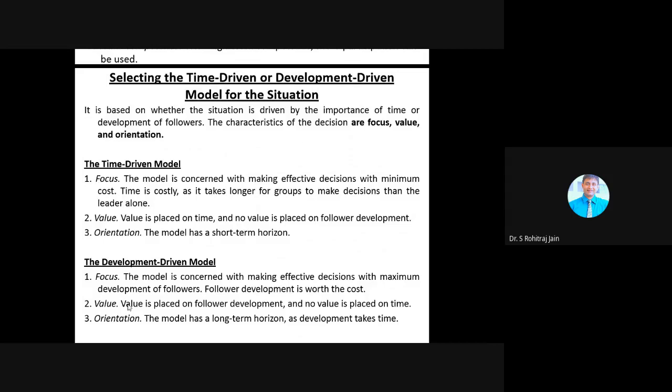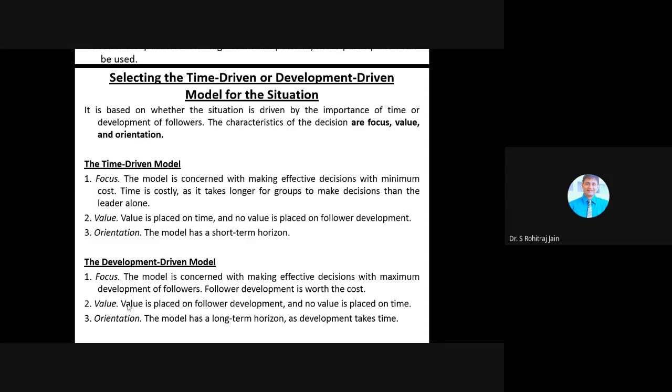The characteristics of the decision are focus, value, and orientation. In the time driven model, we majorly focus on these three. So what is focus here?